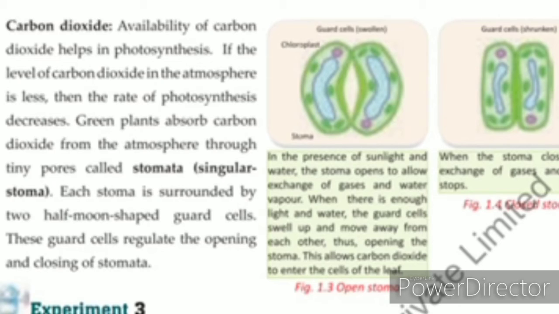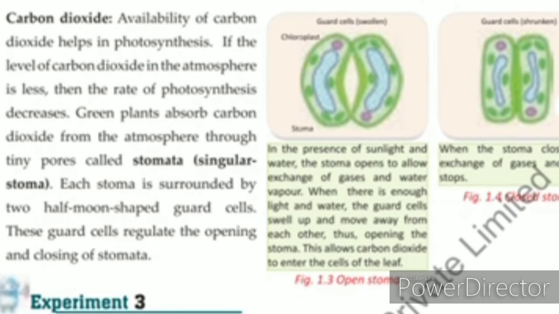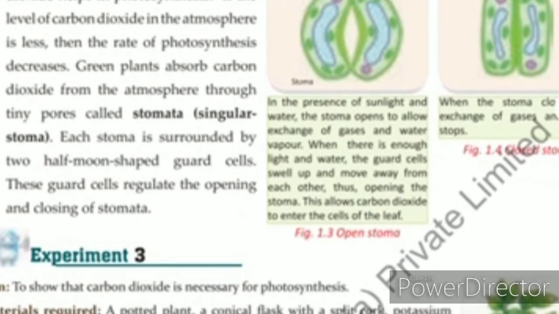There is another function of the stomata, which is transpiration. There are two main functions of stomata. Gaseous exchange means that plants take carbon dioxide from the atmosphere and release oxygen from their body.